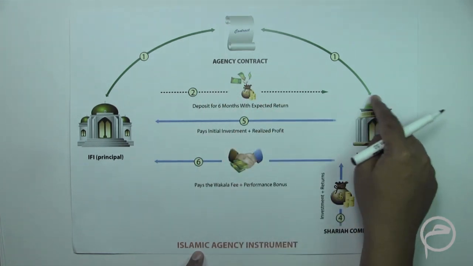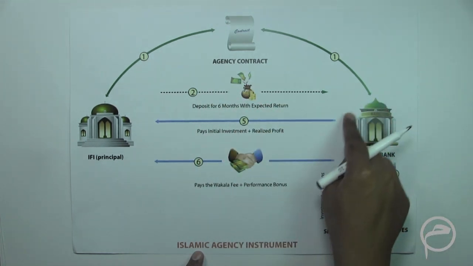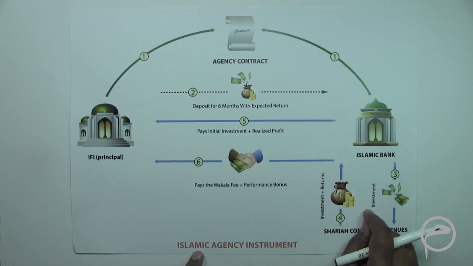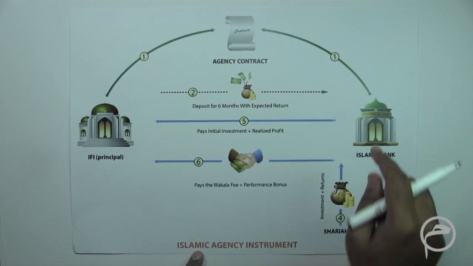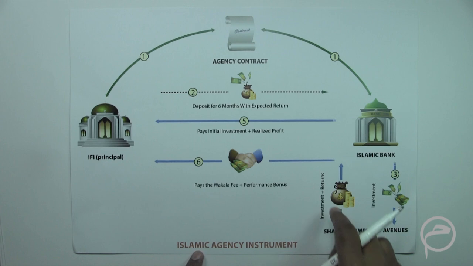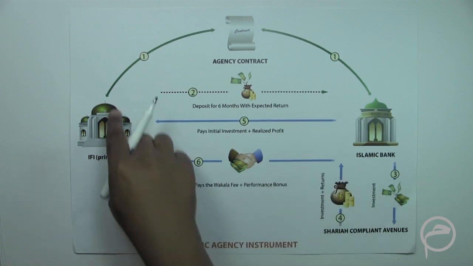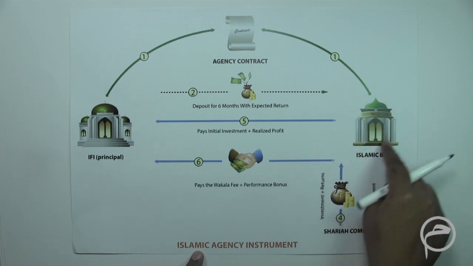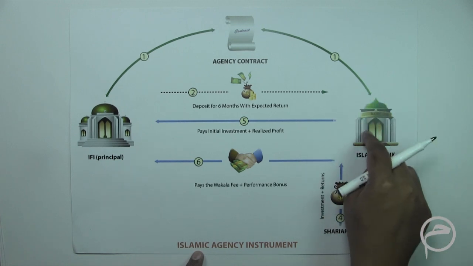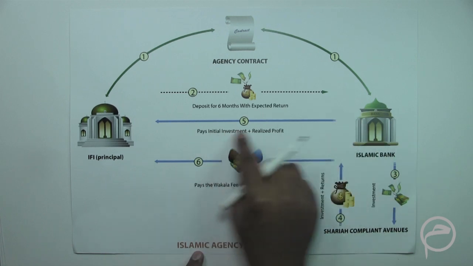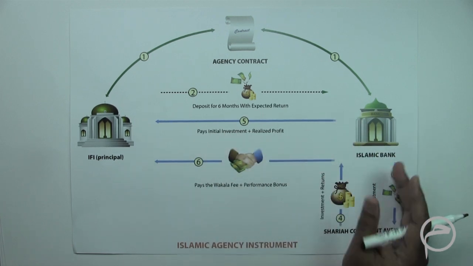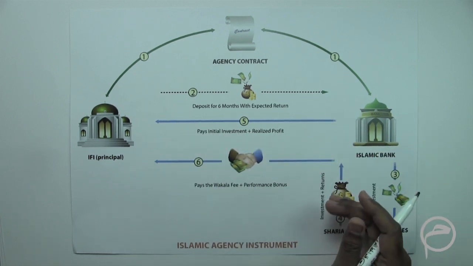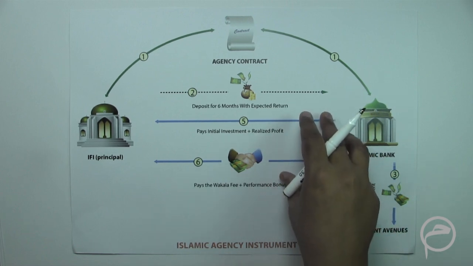Of course, unless and until this bank is negligent and reckless in its investment. Otherwise, if this bank is diligent and even then there is no expected return, then this financial institution cannot be held liable, and this bank cannot give a guarantee on the return. So this is the basic difference between the Murabaha, which we discussed earlier, and the agency, which we are discussing here.